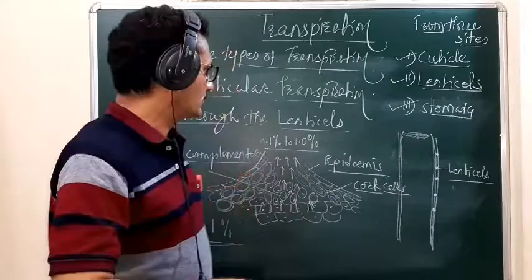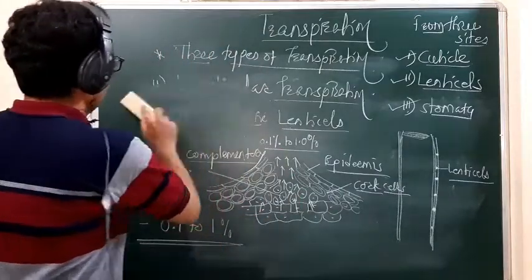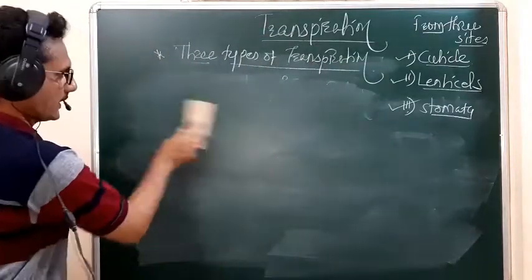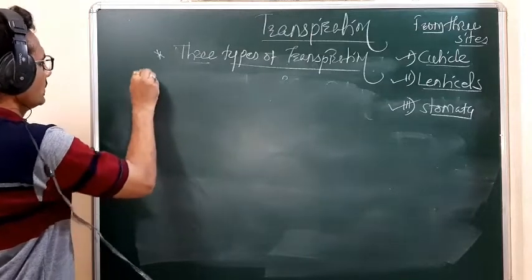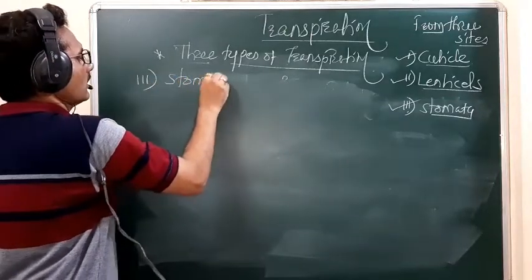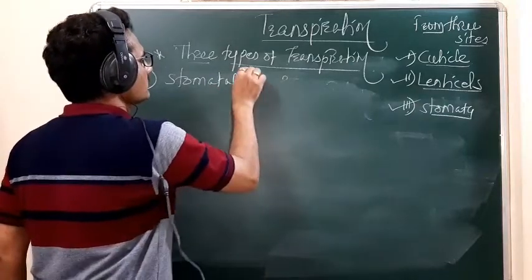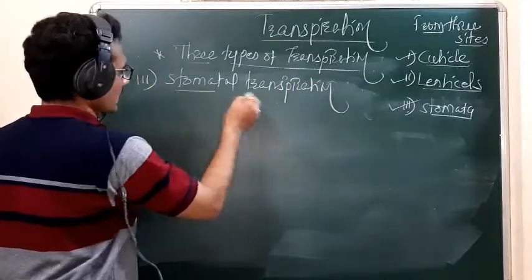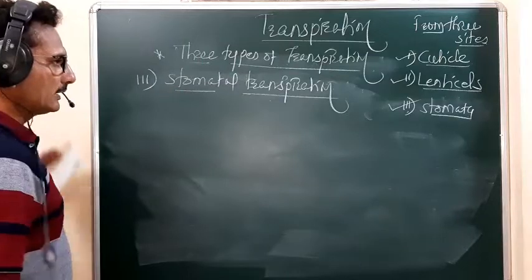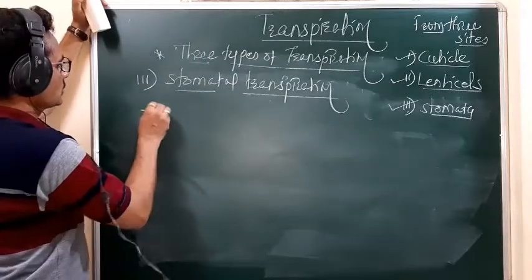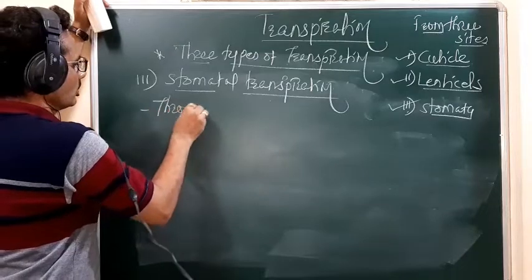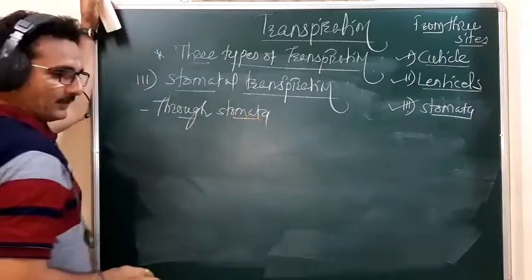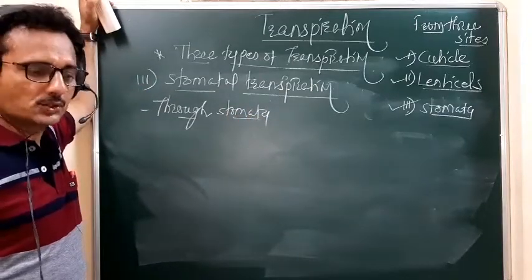So students, this stomatal transpiration takes place through the stomata, and the transpiration rate through stomata is maximum.